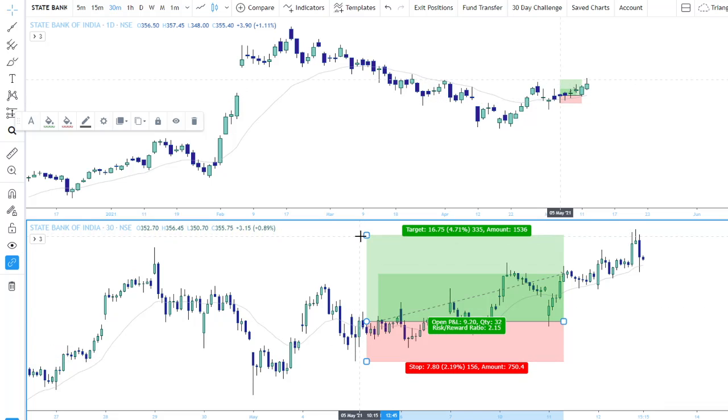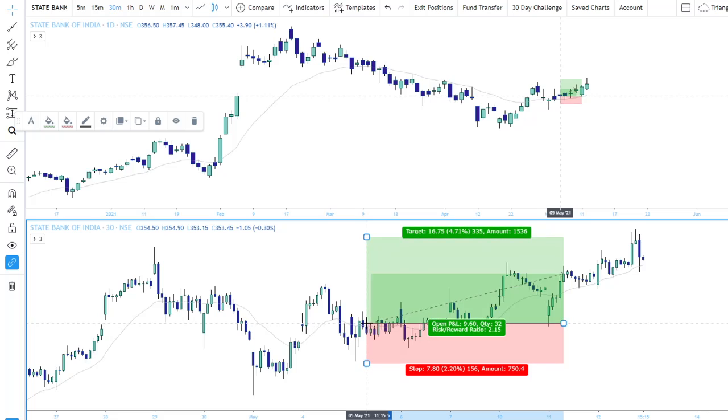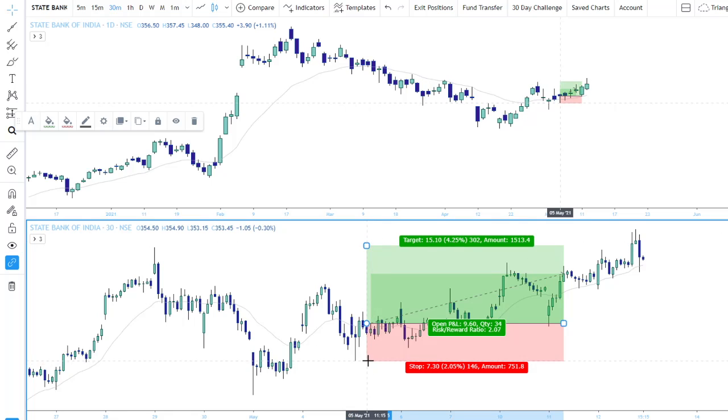And my risk was around, if I remember correctly, 6.5 rupees or something, so I'll just adjust it to that. I'll just put it there. And as you can see here, my 1:2 was around this level. Okay, so that's my plan of action. So I bought it here and waited for the price to move.